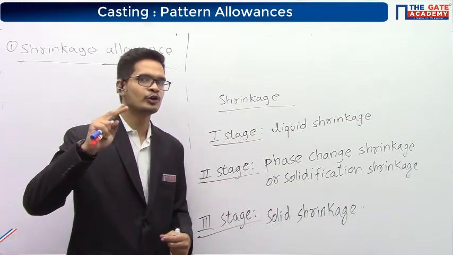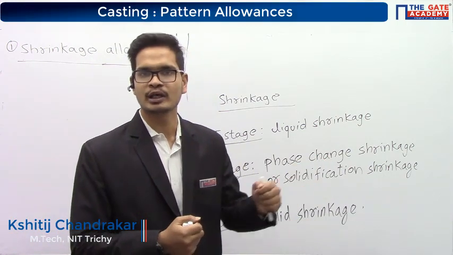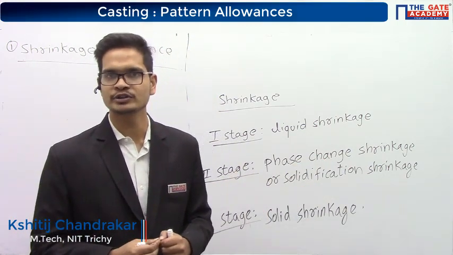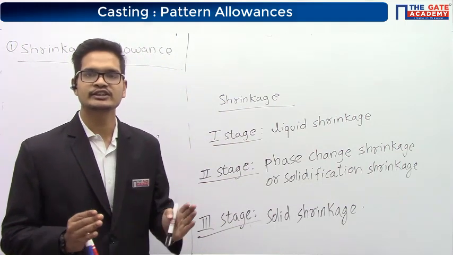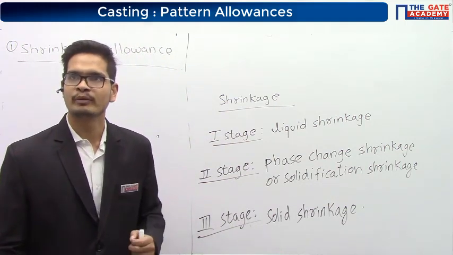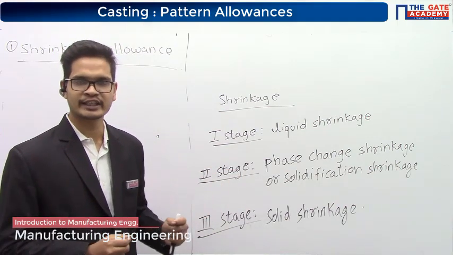In the video I showed you, two holes were made. One hole was used for pouring the molten metal, and the other hole was called the riser. The purpose of the riser is to store molten metal, and this molten metal gets fed as the metal is shrinking.